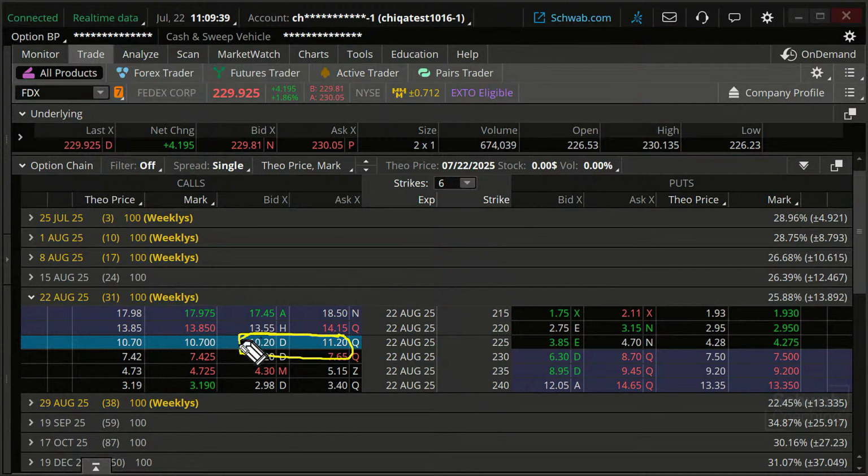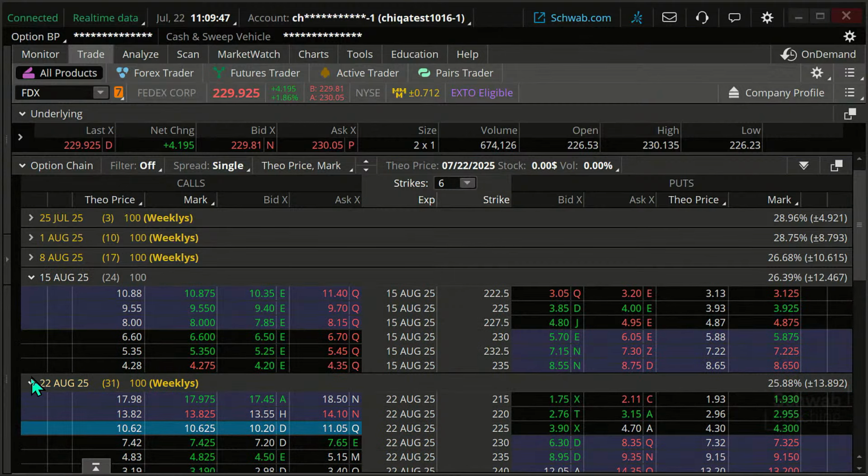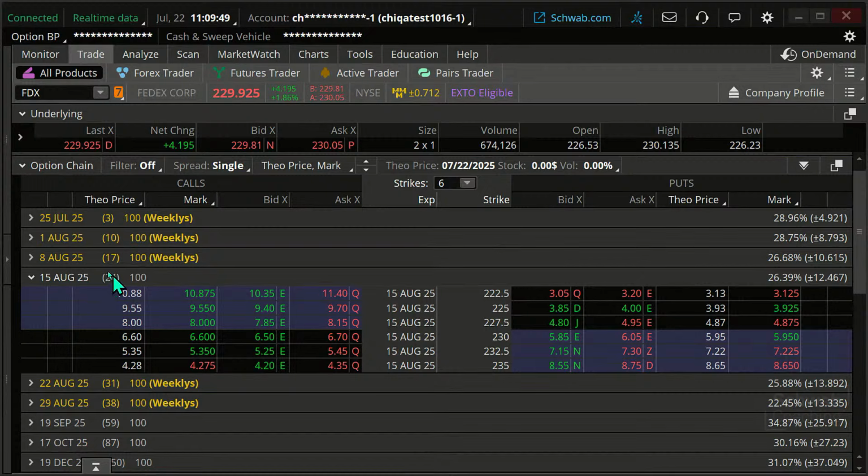Ooh, you see it's widening out right now. That's bouncing around. Here's an easy way to address that. Typically, if you go out to a weekly option, your spreads are going to be tighter than the regular monthly options, so that's what we're going to get. So let me look at this 230. There's our tighter spreads on this.